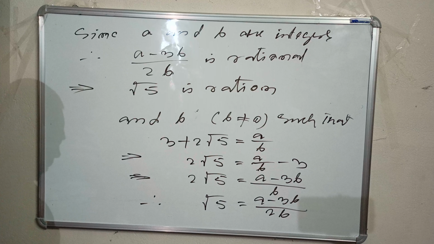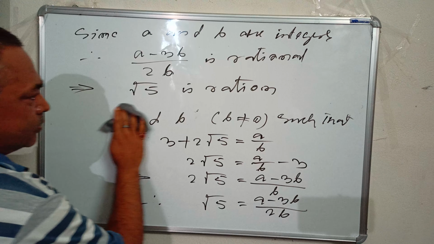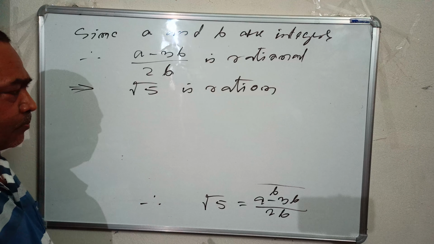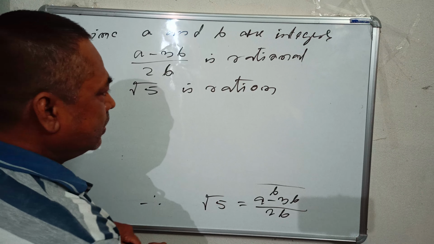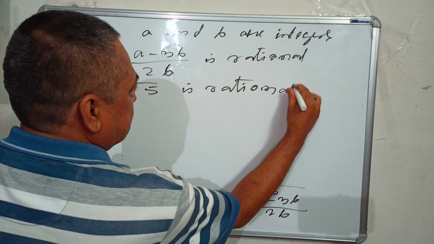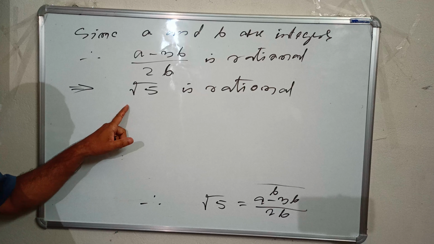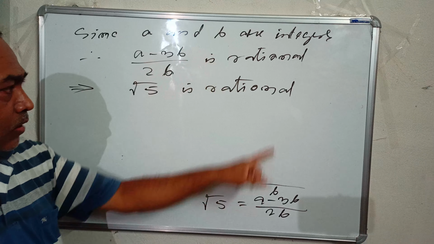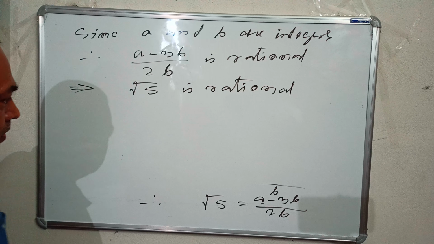Now square root 5 alone, we know 5 is a prime number. Square root of a prime number is what is called irrational. So square root 5 is here rational according to this argument. This is irrational.